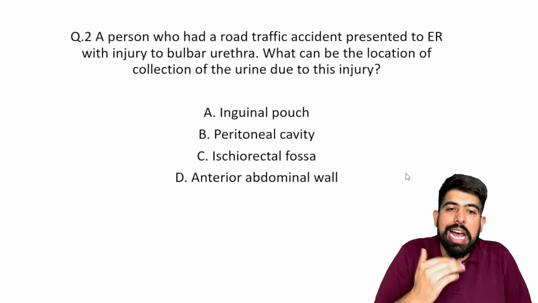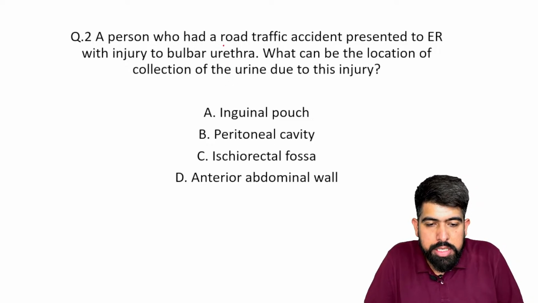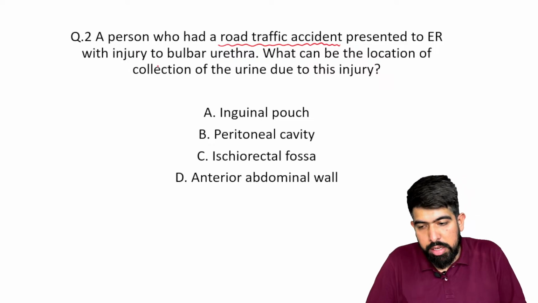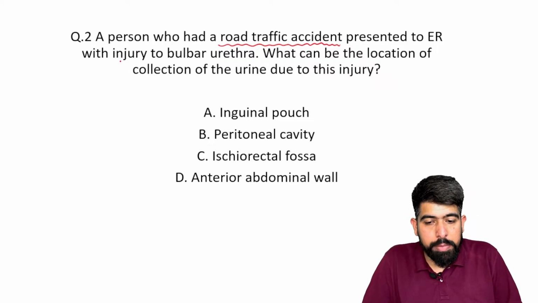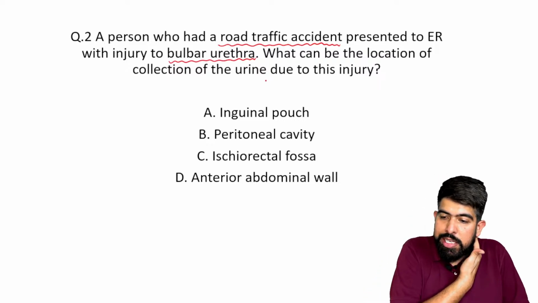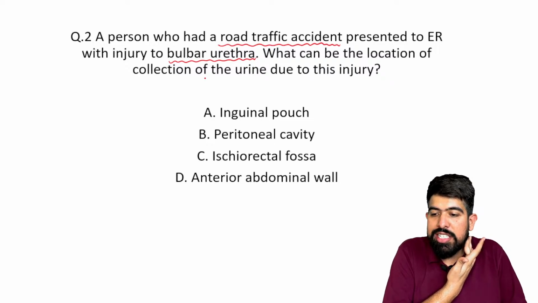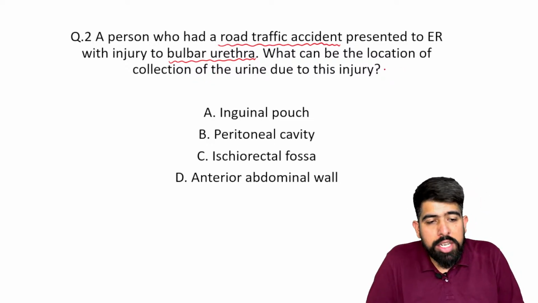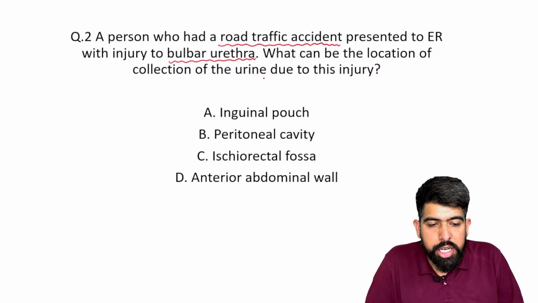So the person has had a road traffic accident. The keywords are road traffic accident, presented to the emergency room. And please understand, there's an injury to the bulbar urethra. What is the site of the injury? Yes, the site of the injury is your bulbar urethra. And what can be the location of collection of the urine due to this injury?